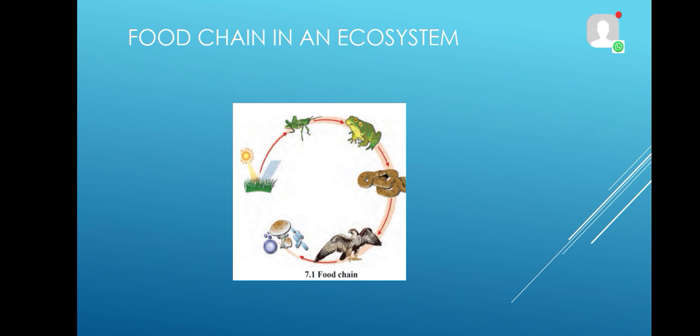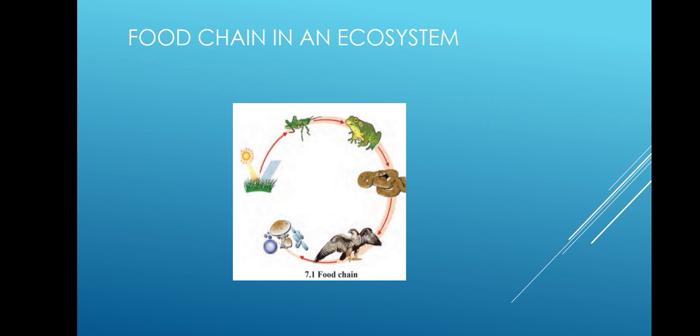Here the food chain consists of 4, 5 or more links. Now this food chain always begins with the producers. Here grass is shown to you. This grass carries out the process of photosynthesis by absorbing the solar energy. This grass is eaten by the grasshopper, that is the herbivore. Herbivores are eaten by the carnivores. Carnivores are eaten by the top carnivores.